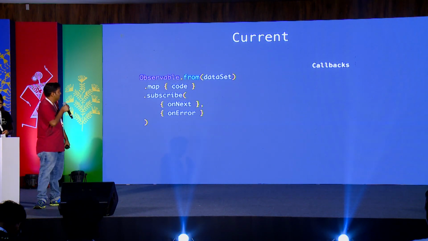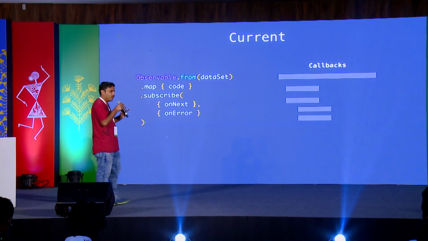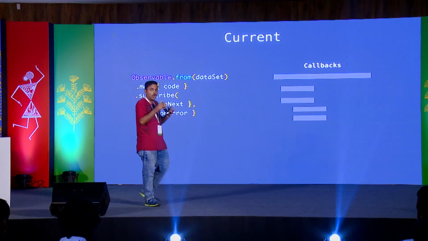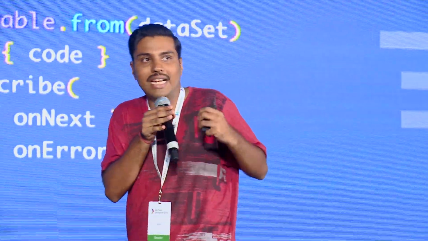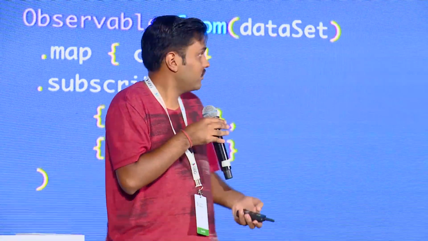Similarly, we had RX. I have not yet completely moved from RX to coroutines. This talk is not about bashing RX. It's about how coroutines can help you do things faster. Again, here we had to use callbacks because callbacks are still required. The RX solution that you see here is not optimal for our use case.